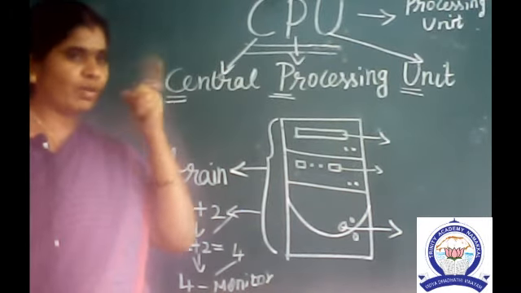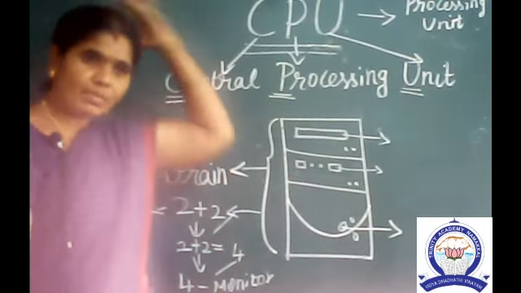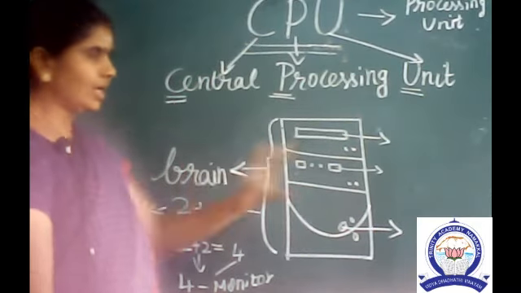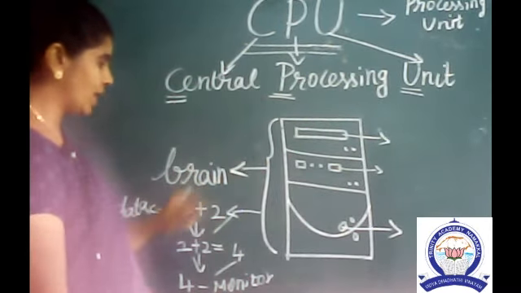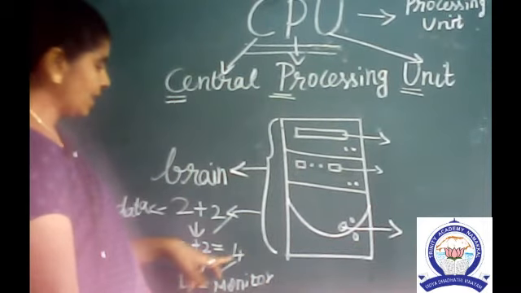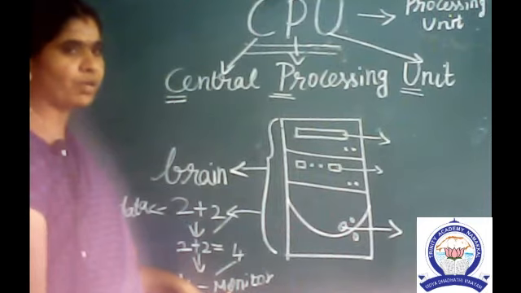After 2, the way our maths teacher taught us, who does that process in our body parts? The brain does it. The same as a CPU is also doing. That's why the CPU is called the brain of the computer. Finally the answer 4 will be displayed by the monitor. Monitor is an output device.